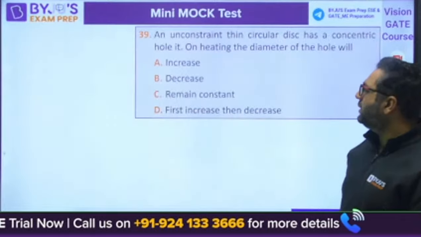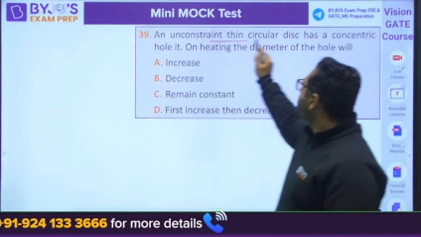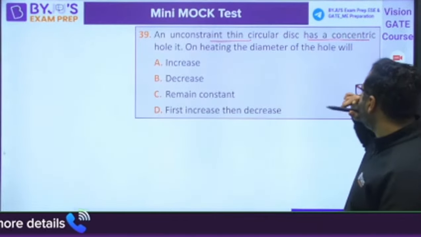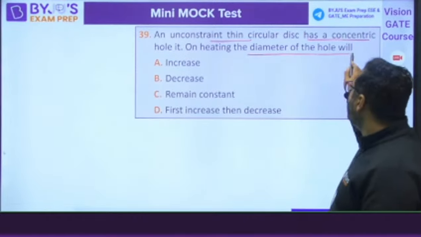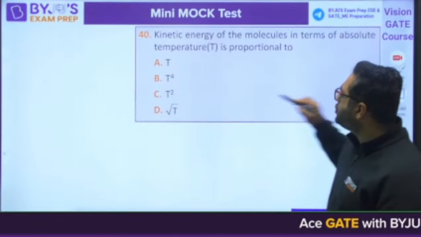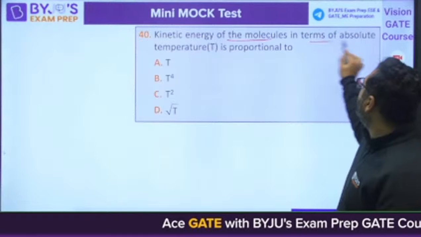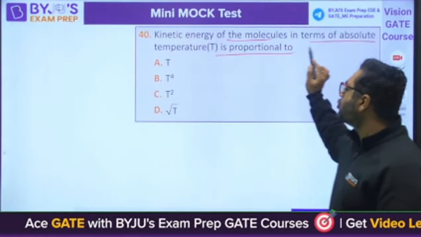Moving to the question number 39. An unconstrained thin circular disc has a concentric hole. On heating the diameter of the hole. Okay, first do this question. Kinetic energy of the molecule in terms of absolute temperature is proportional to.